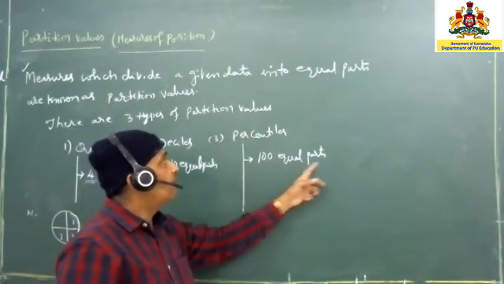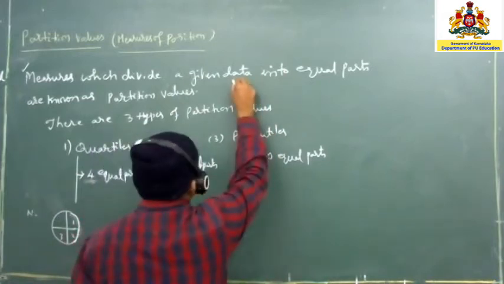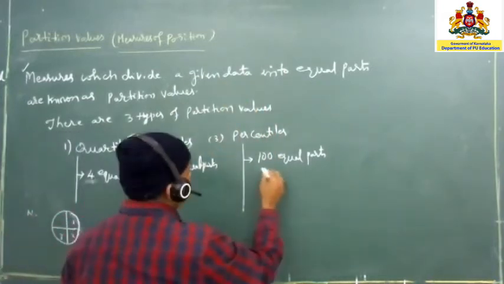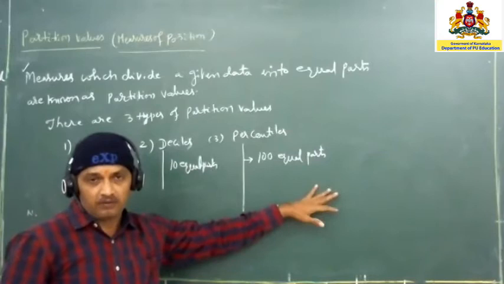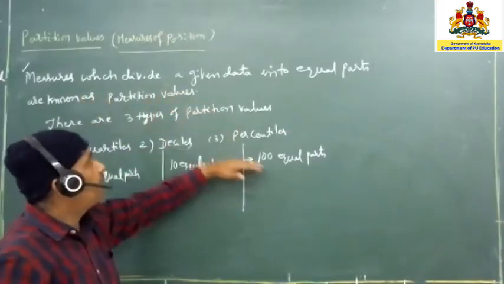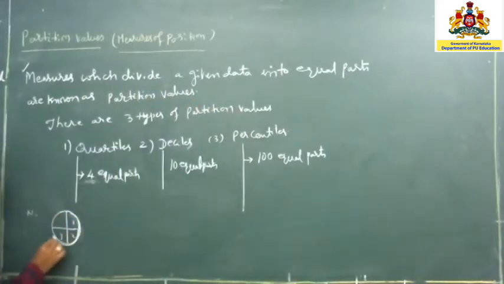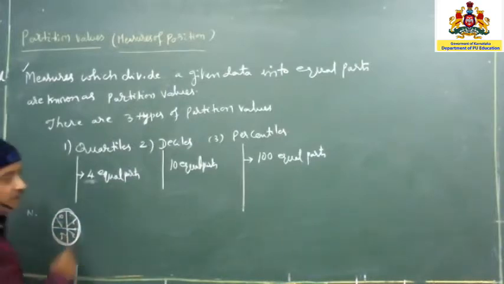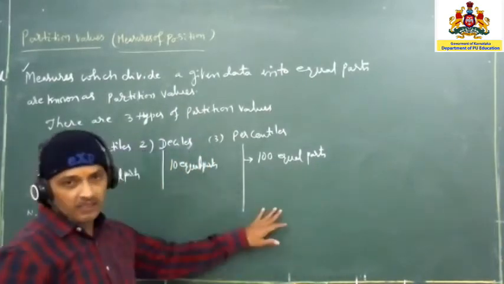The measures which divide a given data into 100 equal parts. As we discussed here, any given data made into four parts, we say that it's called quartiles. If the same data is divided into 10, we say that it's called deciles. In the same way, any given data divided into 100 equal parts, we say that it's called a percentile.